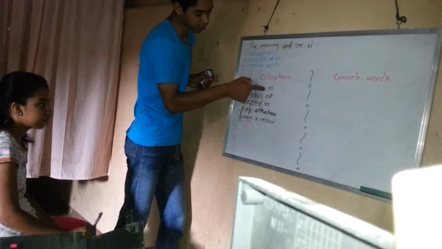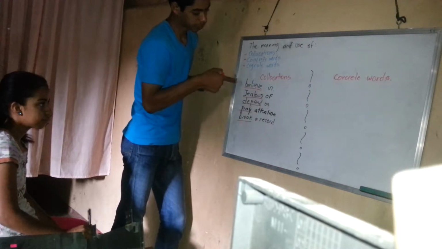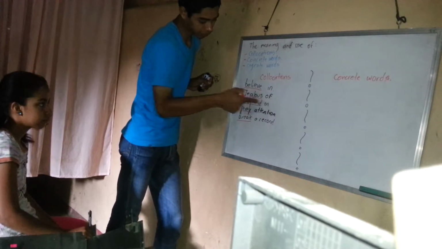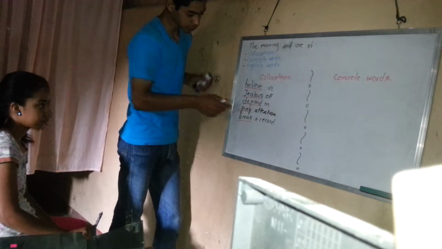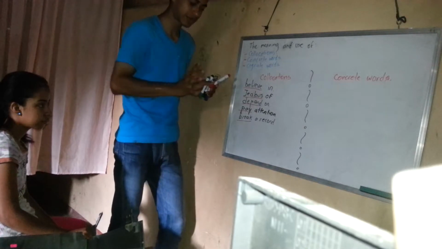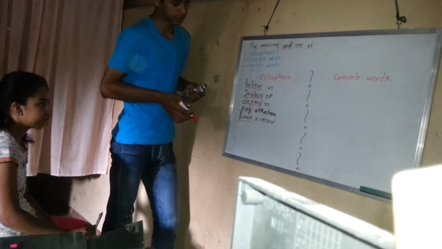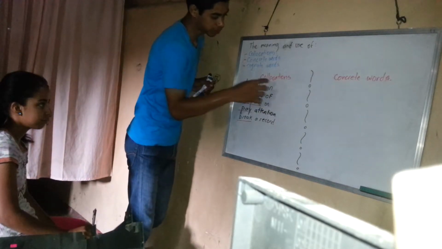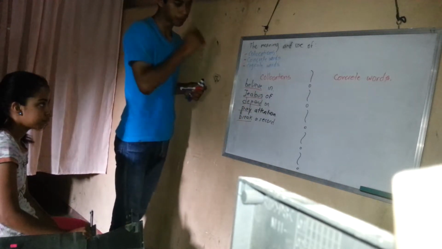For example, believe in. You cannot write believe attention or believe record. You always have to say believe in, jealous of, depend on, pay attention, break record. You cannot say put attention, for example. Well, you may understand that, but it's better to say pay attention. Okay? So that's the definition of collocations, and here you have some examples.